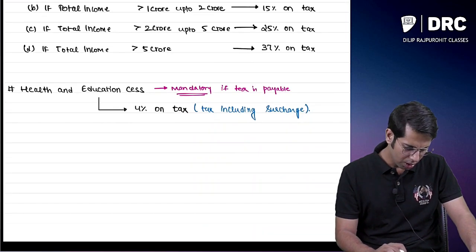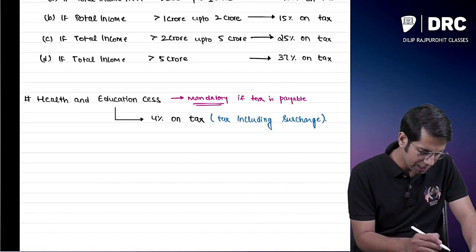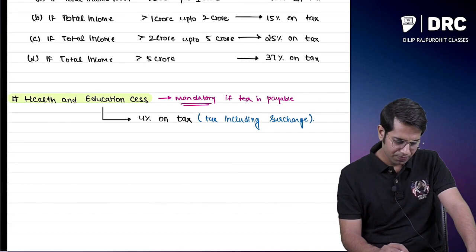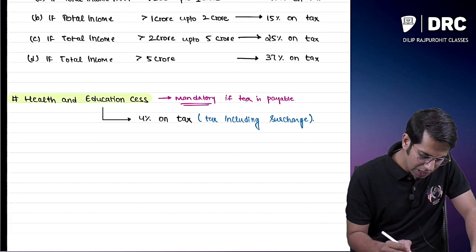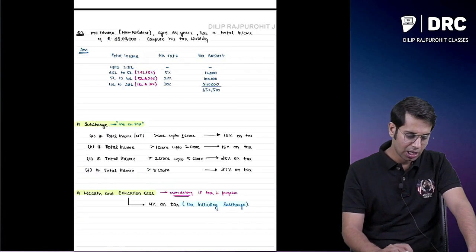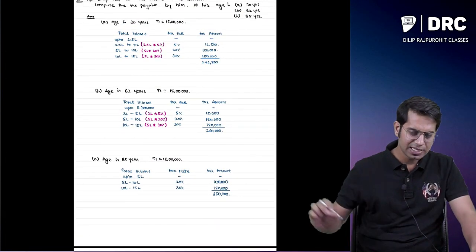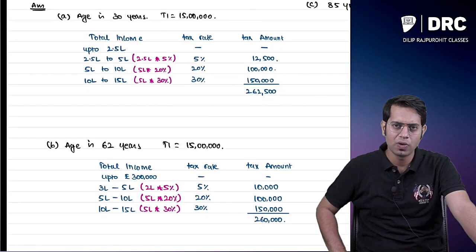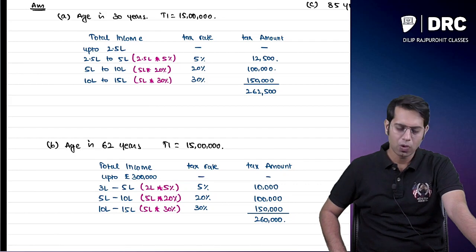Now I hope you have understood this cess rate also. Let me just highlight this point. Cess is 4% of tax amount. Tax amount here means tax including surcharge. So therefore, I said that there is some gap which I am leaving over here. Sir, why did you leave the gap over here?